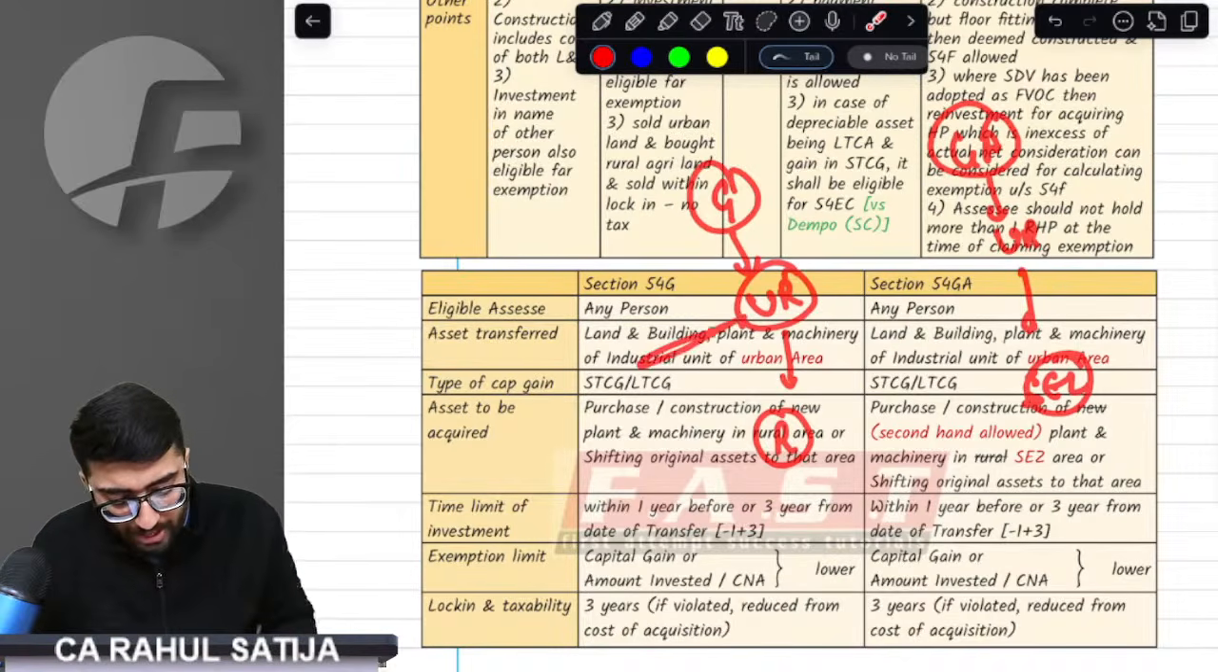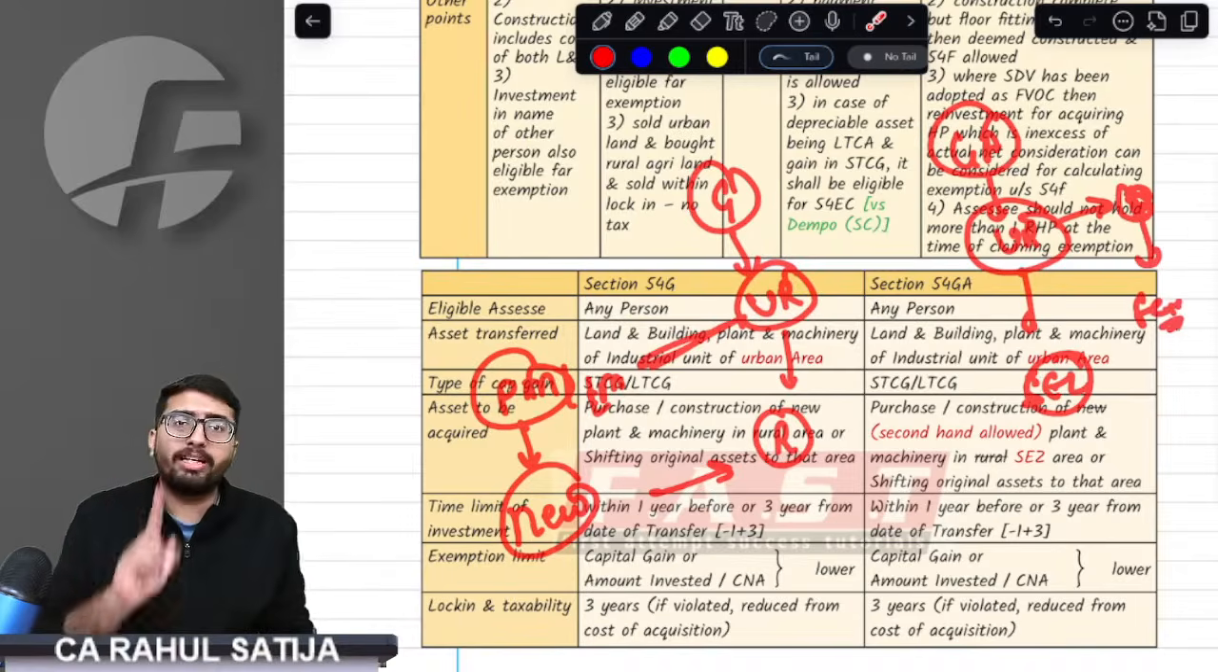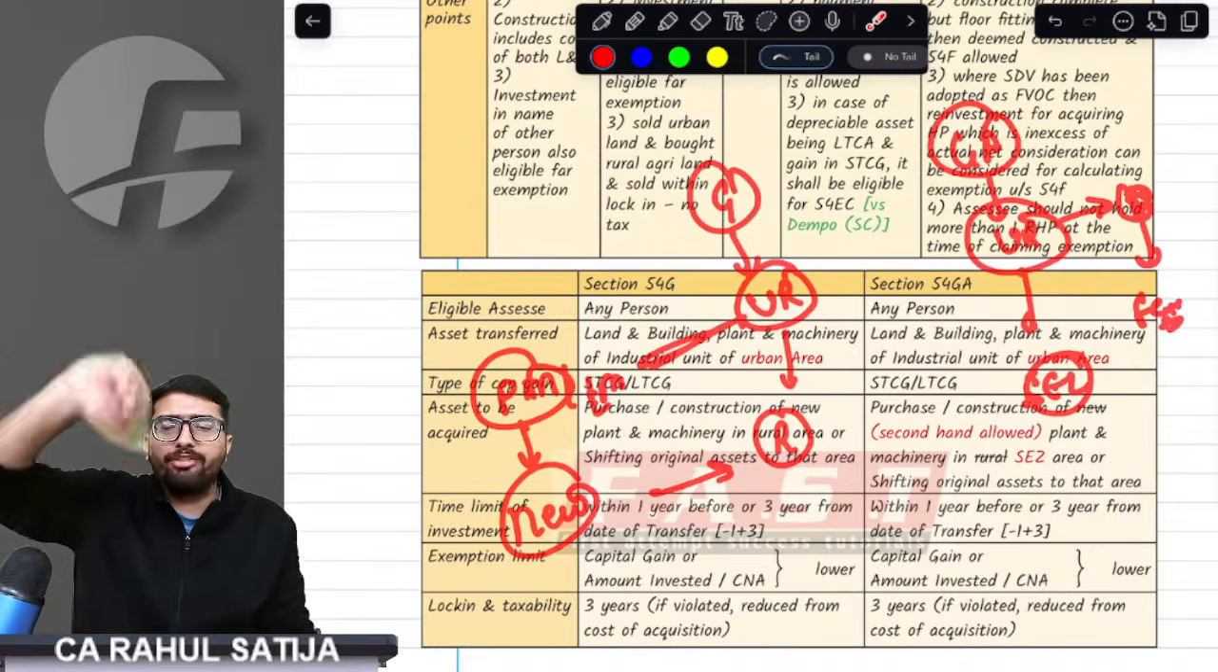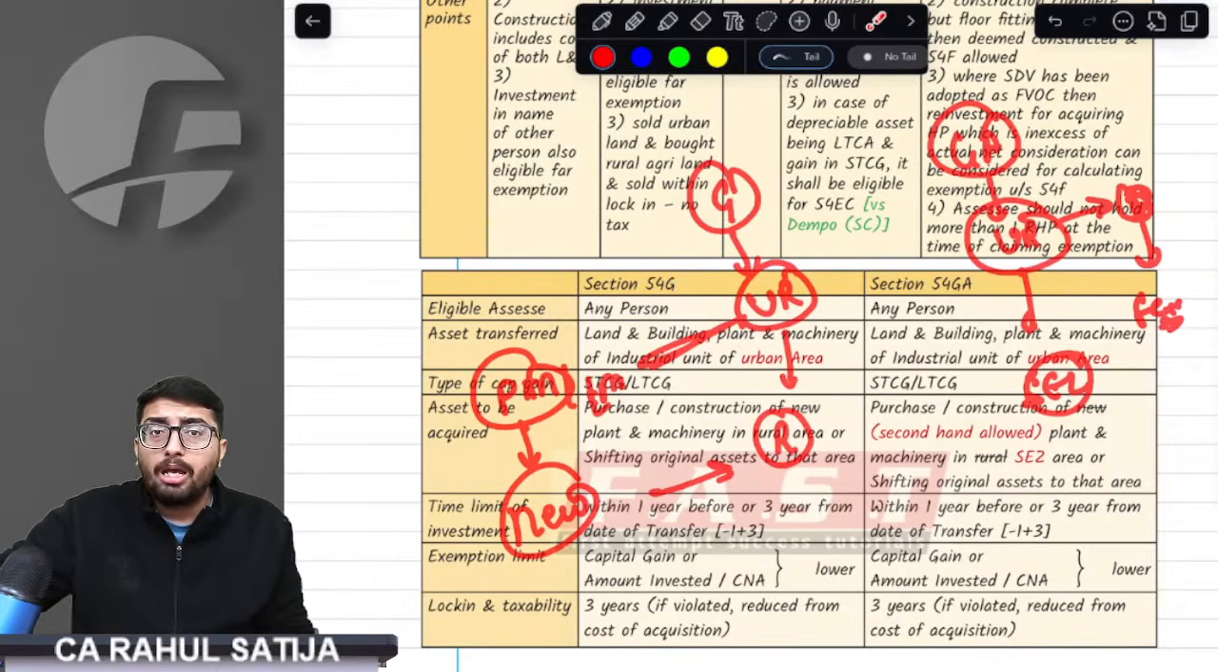Whatever plant and machinery, land or building you have, you have to buy new plant and machinery when you transfer to rural areas. But when you sell and shift to an SEZ, you don't have to buy new plant and machinery. Second hand plant and machinery would also work in 54GA. If you shift to rural, you have to buy new. In both the cases, you do not get any exemption on furniture.